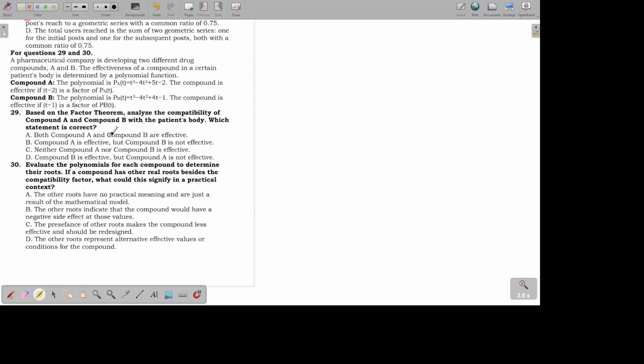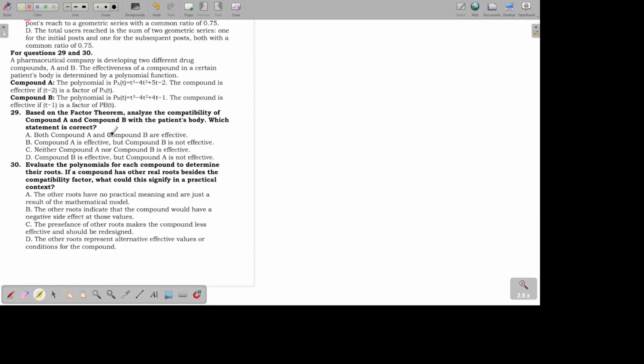So number 29, a pharmaceutical company is developing two different drug compounds, A and B. The effectiveness of a compound in a certain patient's body is determined by a polynomial function. Compound A, the polynomial is P sub A of t equals t cubed minus 4t squared plus 5t minus 2.